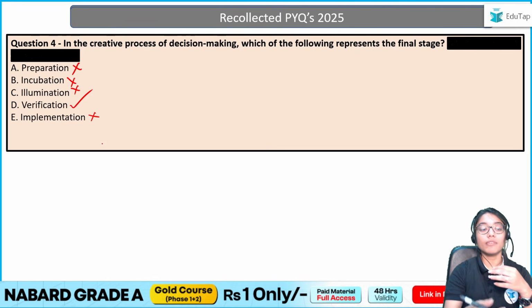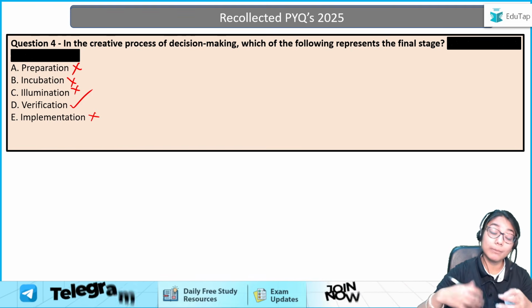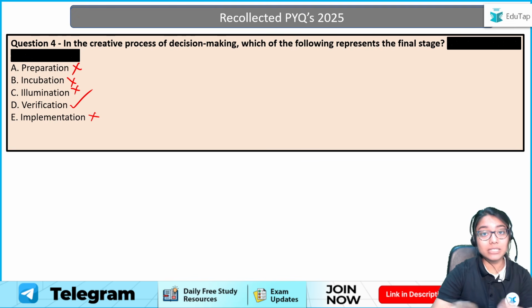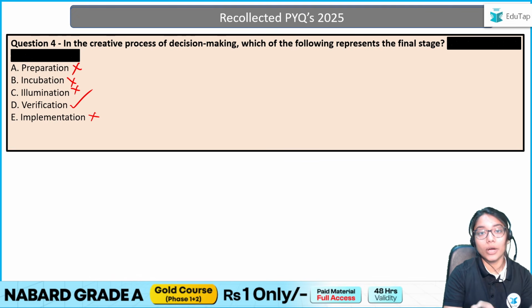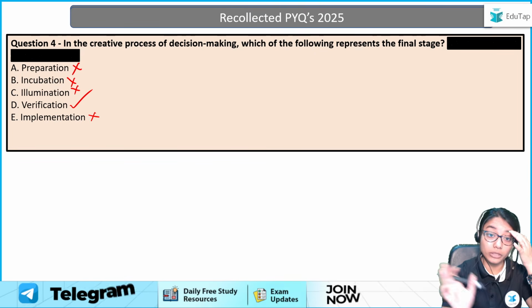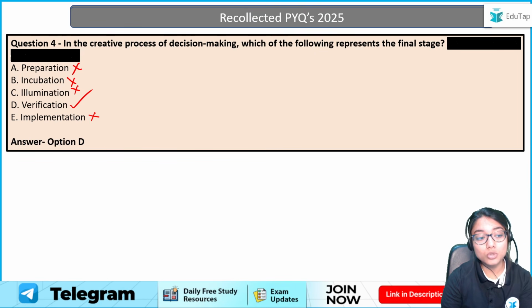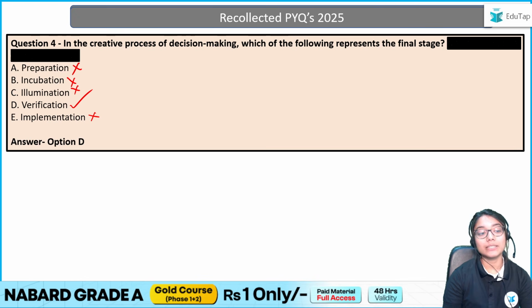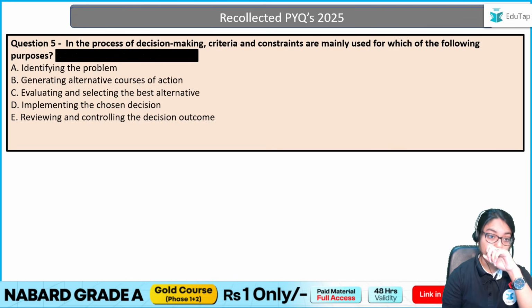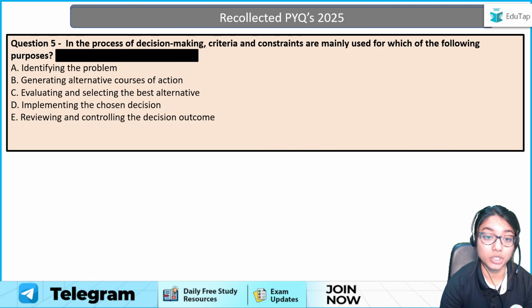Because implementation will always be a step prior when I'm just implementing my decision. Final stage can never be implementation, right? Because after implementation, you have to verify or you have to check. You have to see the final review that if your decision worked or not, right? So can we say our answer is option D, verification? Yes, we can, right?